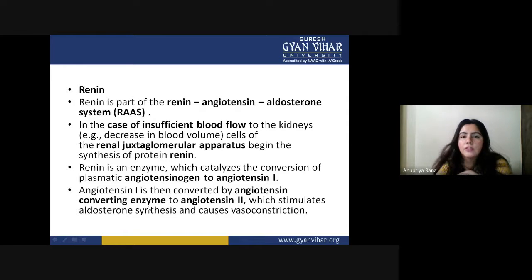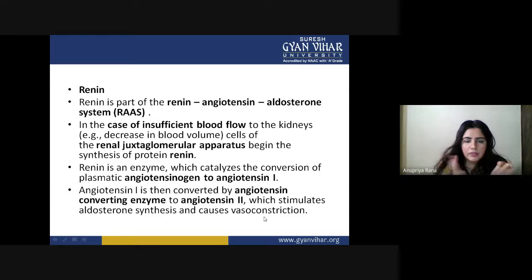So there will be another enzyme that has to be stimulated by the renin function, that is angiotensin converting enzyme, which is going to convert angiotensin 1 to angiotensin 2, which is going to stimulate the aldosterone synthesis. This will cause a vasoconstriction. And what is vasoconstriction? Basically, vasoconstriction reduces the vessel area, the area in which blood flows.